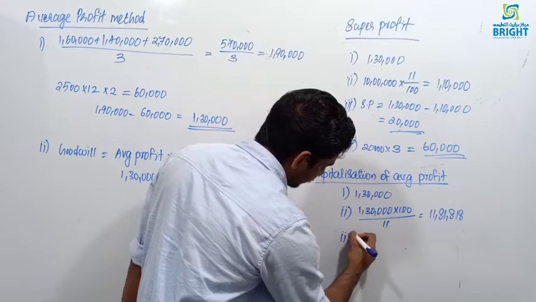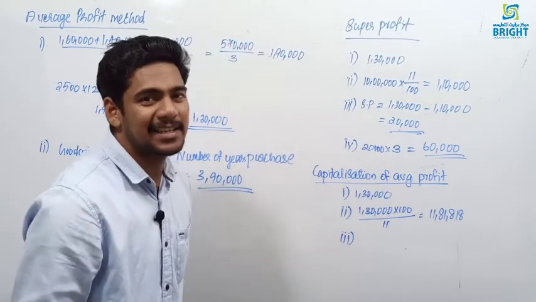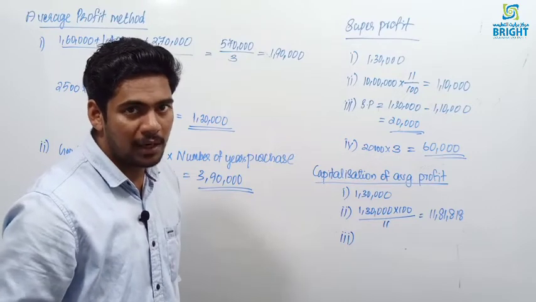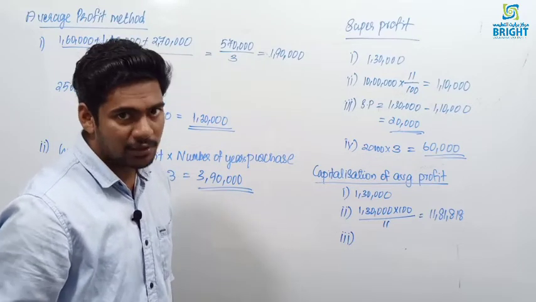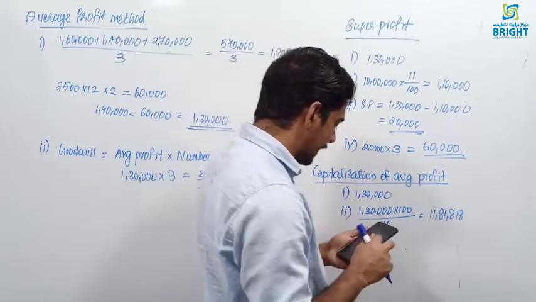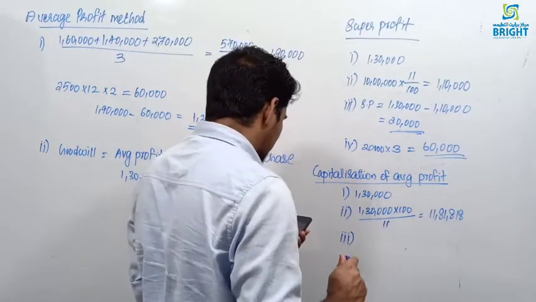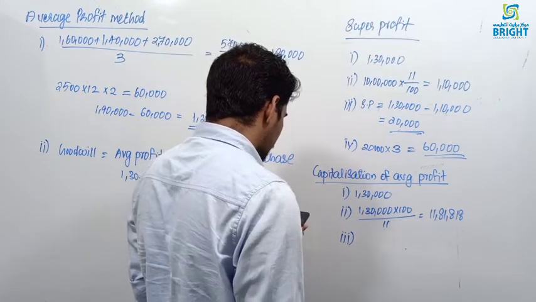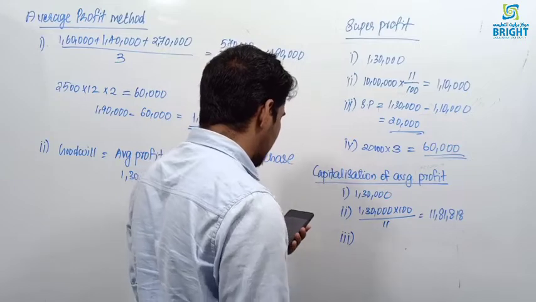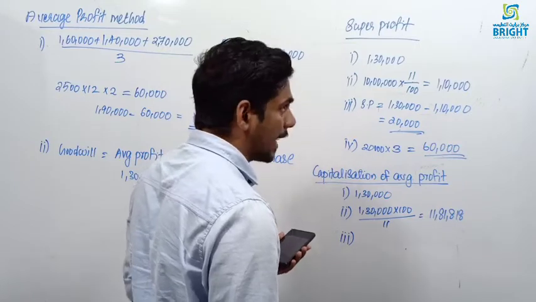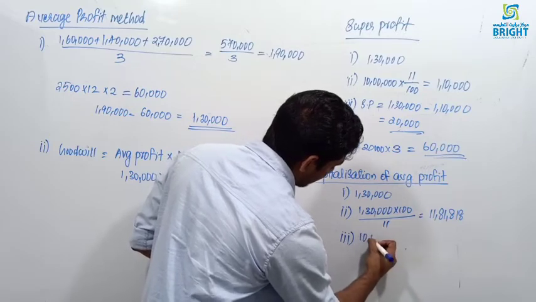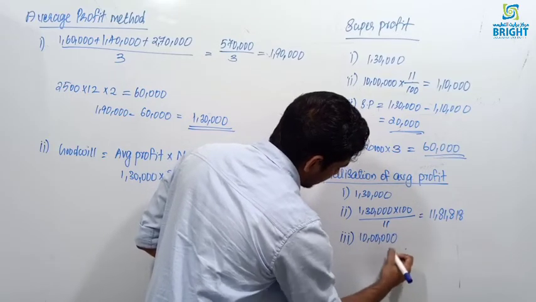Third one, you need to find out the net asset. Net asset is equal to all assets excluding goodwill, fictitious assets and non-trade investment, minus outsiders' liability. Here in this question, the total asset value excluding goodwill is 11 lakh and outsiders' liability is 1 lakh. So you will get net asset equal to 10 lakh.